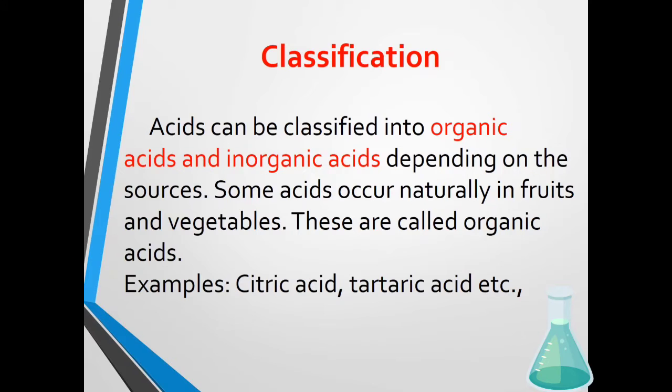Example, citric acid. We know that citrus fruits, just like lemon, have that sour taste because of the citric acid present in the lemon. So it is an example of an organic acid. Inorganic acids are salt-like acids which are obtained from soil or non-living substances.